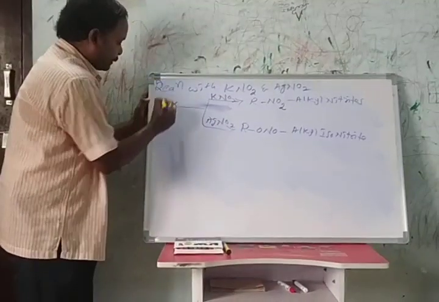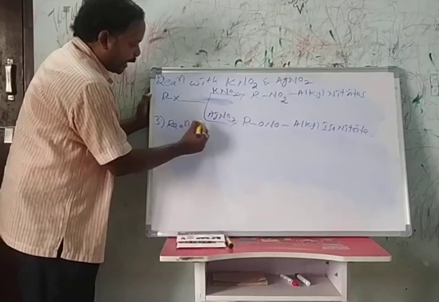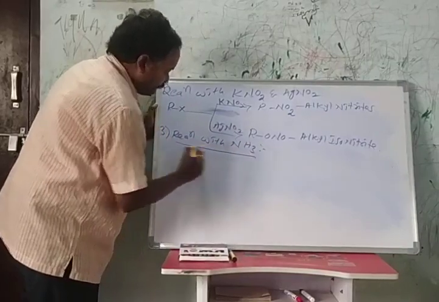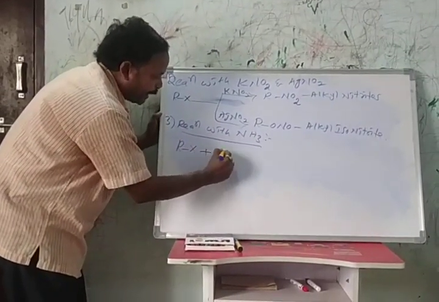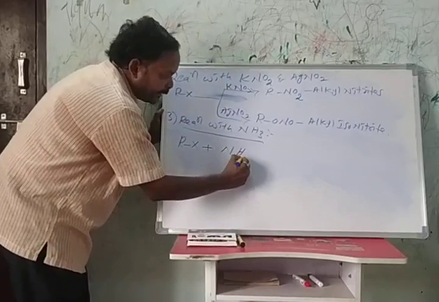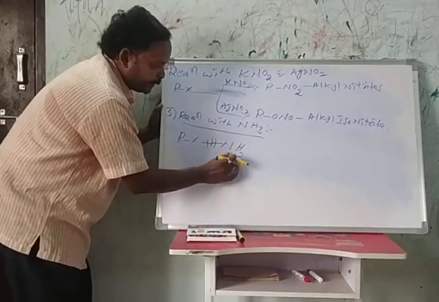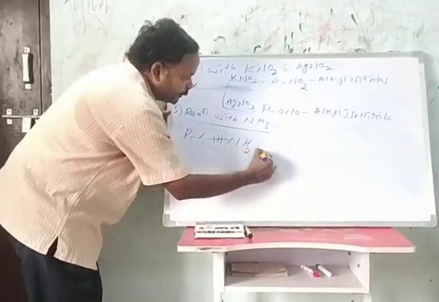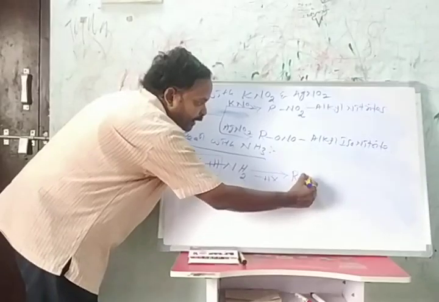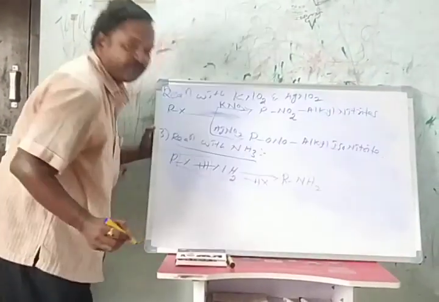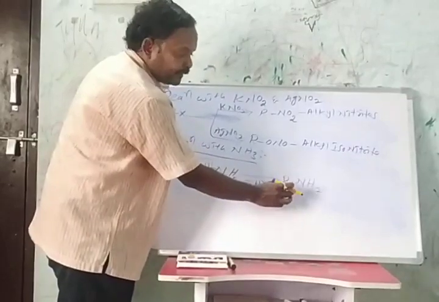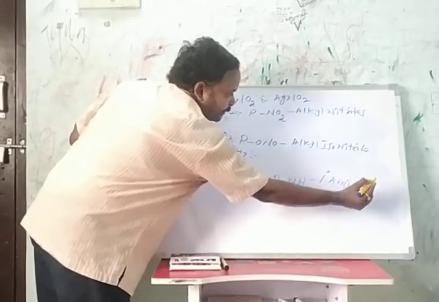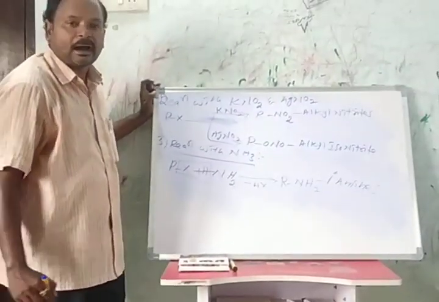Then the third one, reaction with ammonia. When alkyl halide reacts with ammonia, NH3, it loses HX and forms RNH2, which we call a primary amine. NH2 functional group containing molecules are called amines.